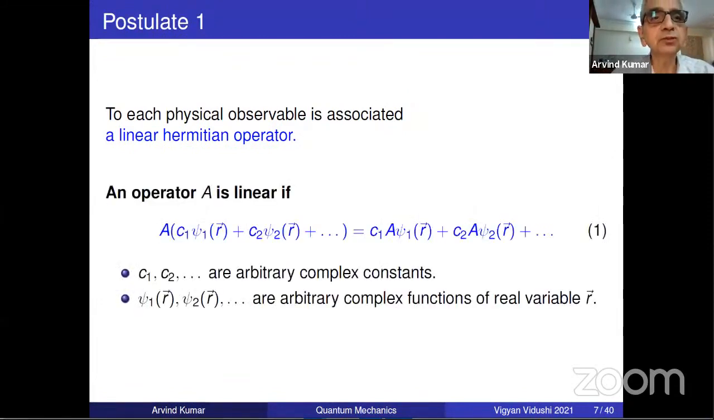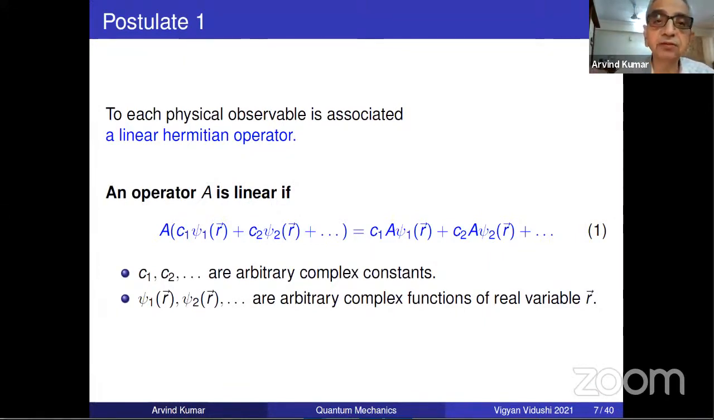So postulate 1 is: to each physical observable is associated a linear Hermitian operator. I used some mathematical terms, linear Hermitian, so I must explain what they are. An operator is linear if this equation is satisfied. That is, A on C1 psi1 plus C2 psi2 just takes C1 and C2 outside, and A operates on psi1 and A operates on psi2, just a summation. So that is the meaning of linearity of an operator.